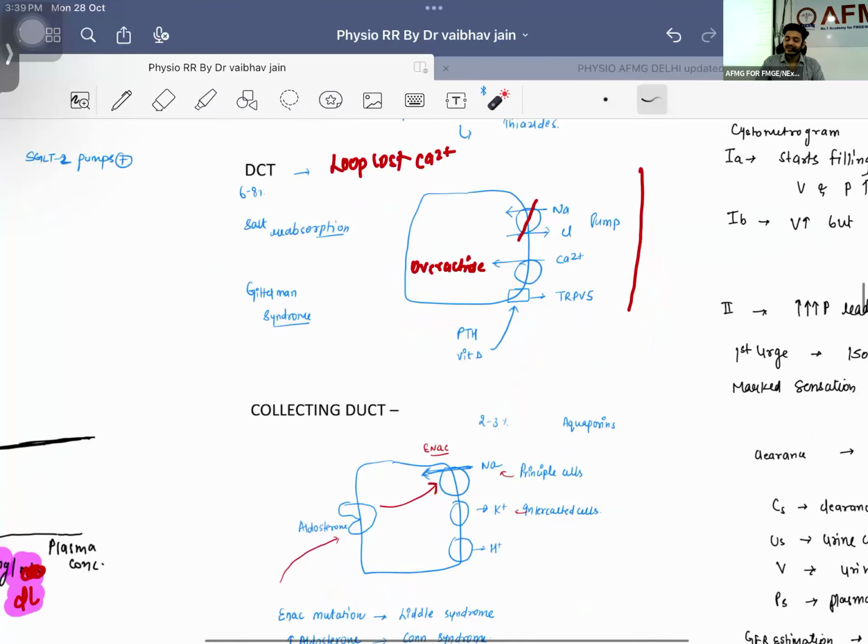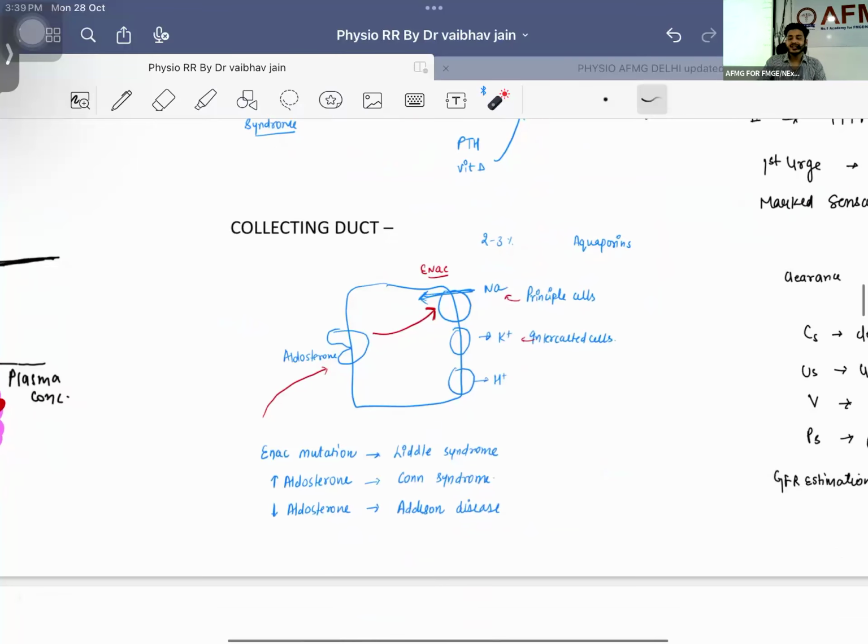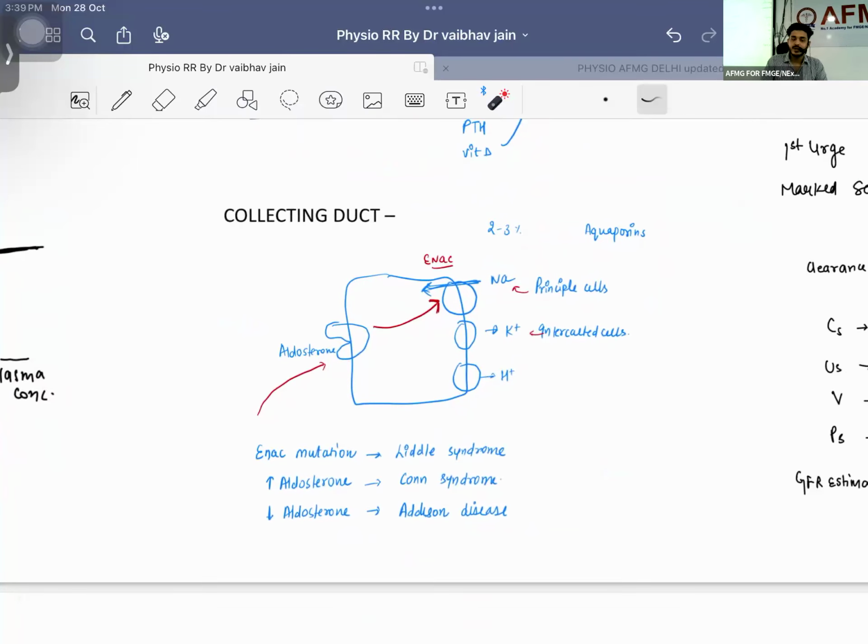Okay, next we are having the collecting duct. In the collecting duct, what is going to happen? This is the last part. So here you will be having the activity of aldosterone. Aldosterone is coming from which gland? Adrenal cortex. Adrenal cortex, exam question previous year, they have given you the image and asked you which thing will be coming from here, right?